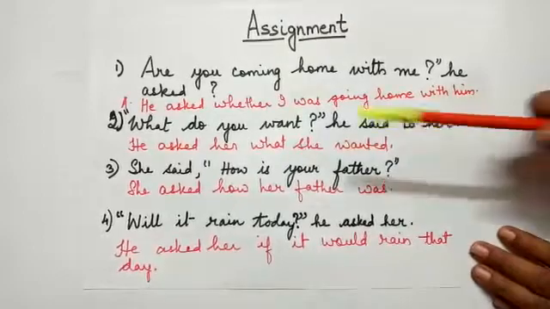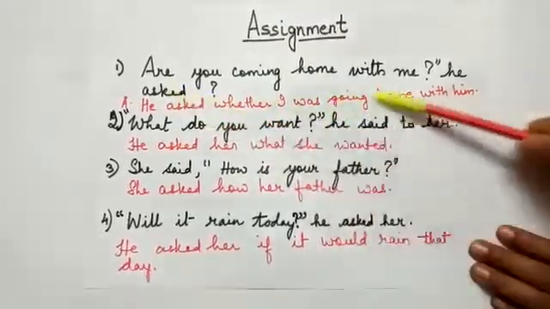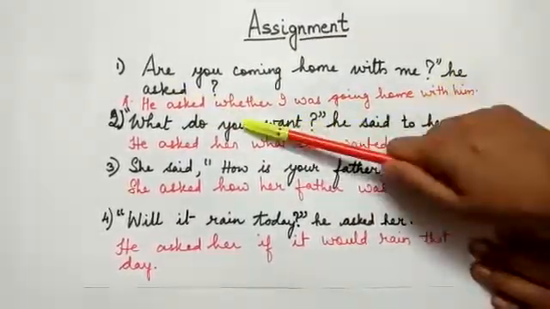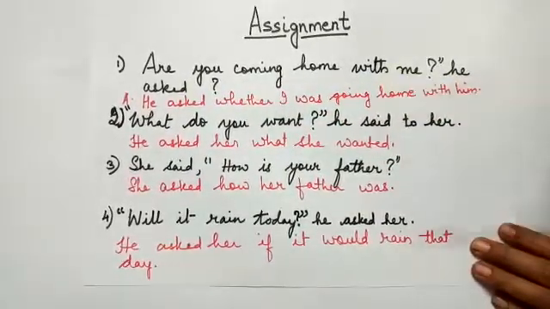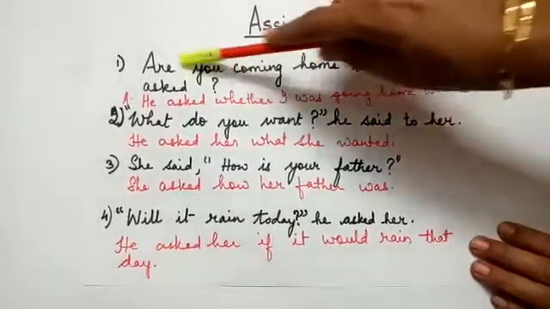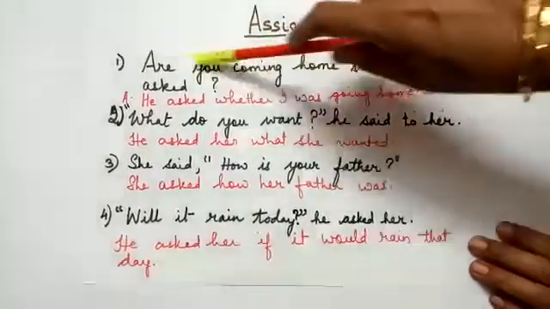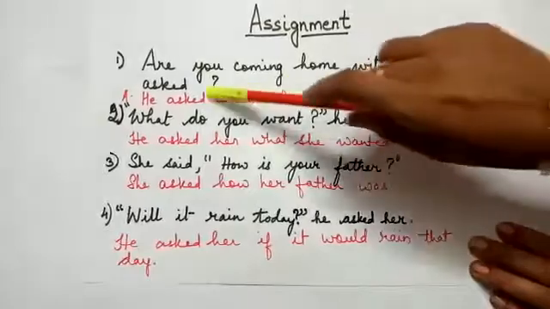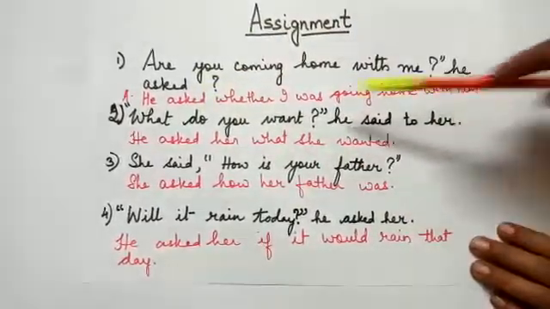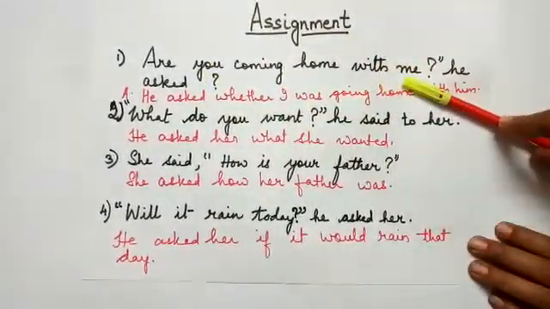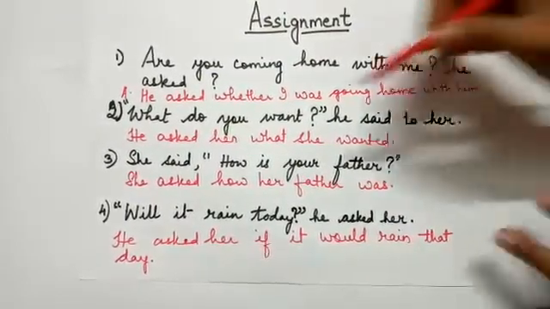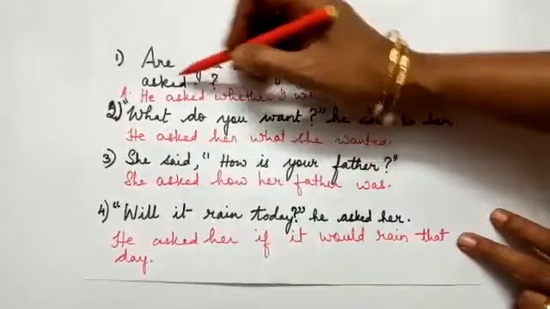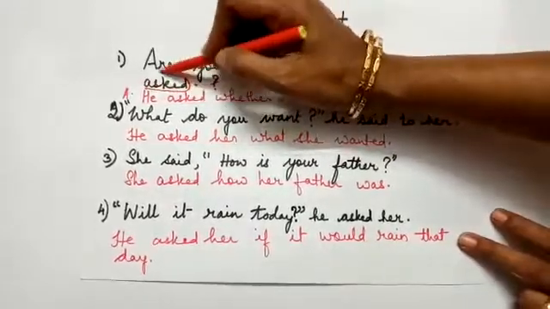So let us take an example. First one, "Are you coming home with me?" he asked. "Are you coming home with me" is an interrogative sentence. If we go stepwise, divide the sentence: this is reported speech, this is the reporting verb. The reporting verb is asked, which is past tense.